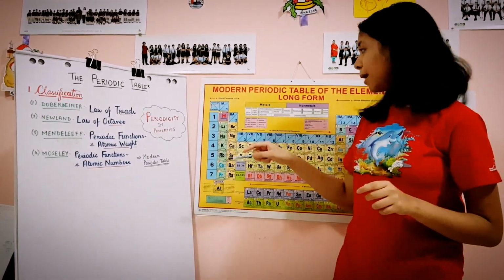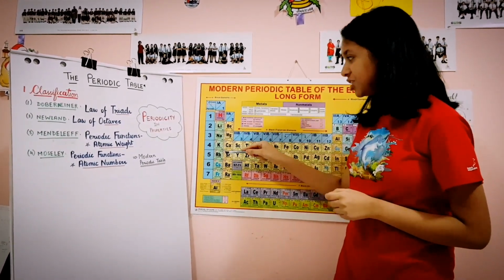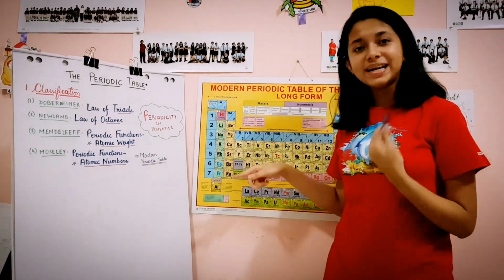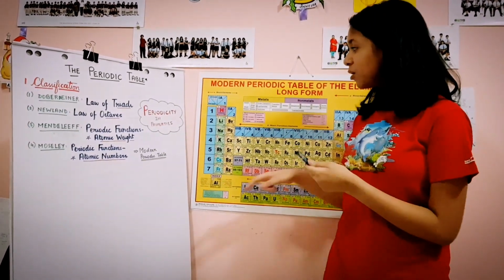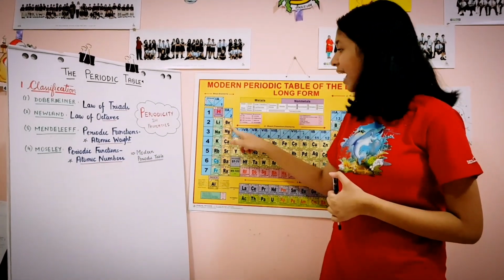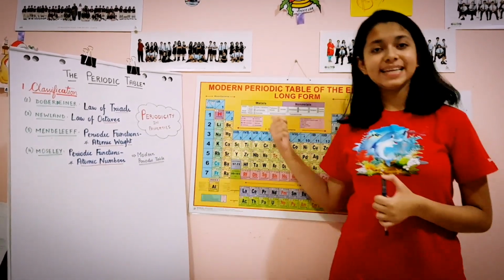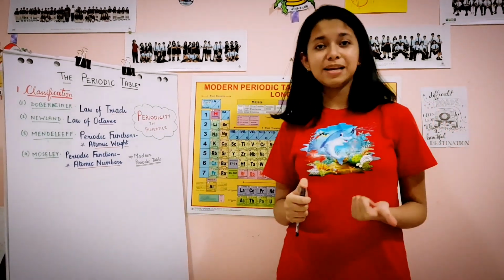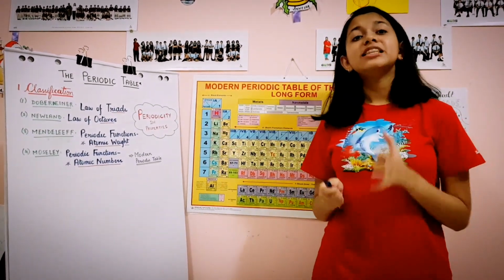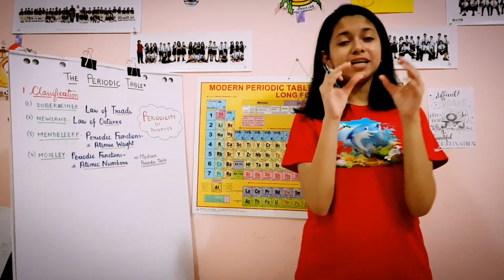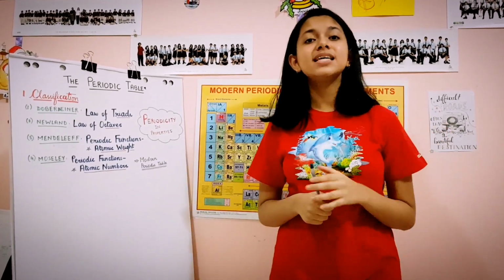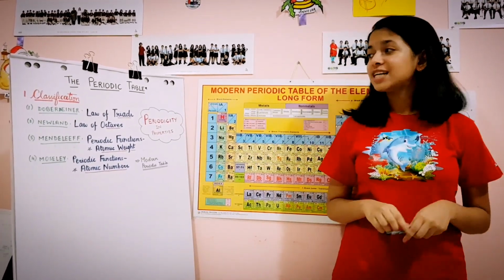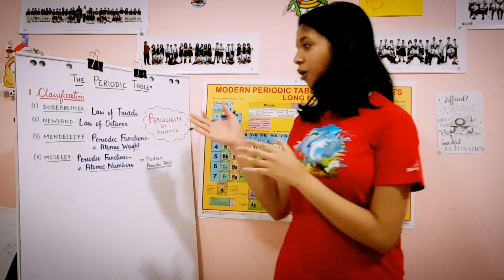Like suppose we take the example of lithium, sodium and potassium. The atomic weight of sodium, which is 23, is the average of the atomic weight of lithium, which is 7, and the atomic weight of potassium, which is 39. But Döbereiner's law of triads did not hold true for all elements firstly, and secondly, the properties of the elements that were grouped into these triads in some cases were found to not be similar. So that was the demerit of Döbereiner's law of triads.